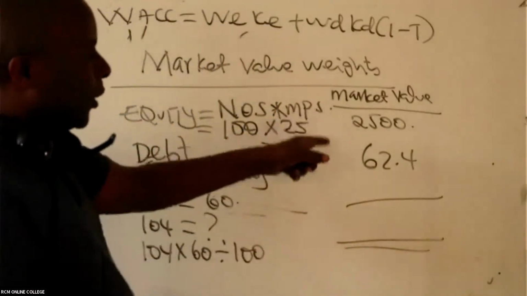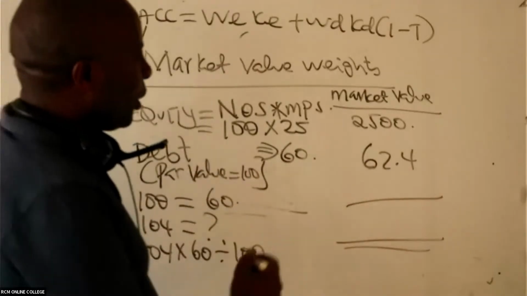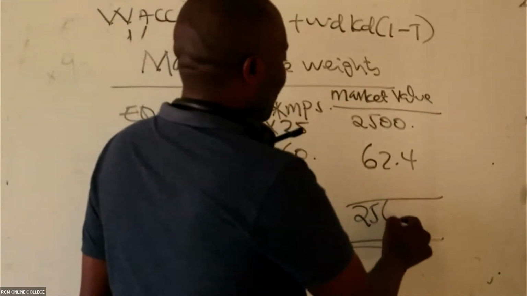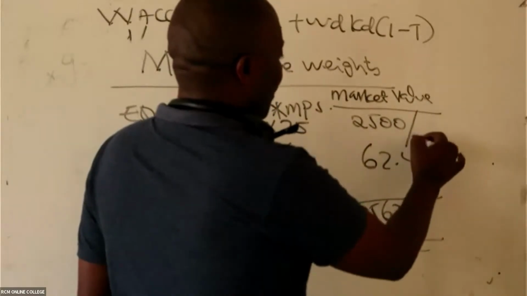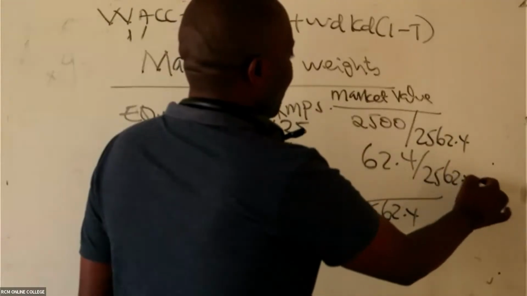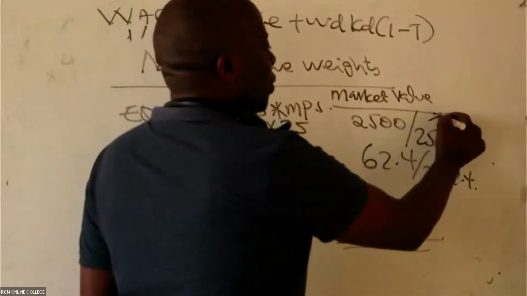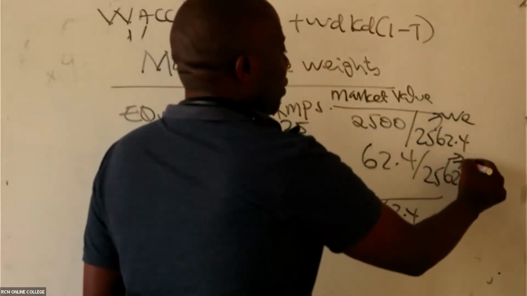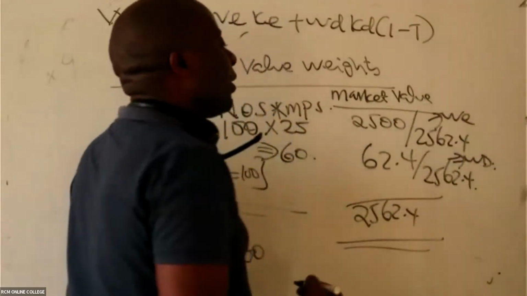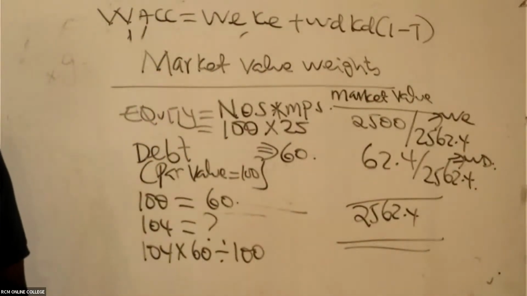So they give me the total here. When you add 2,500 plus 62.4, this will give me 2,562.4. So we divide by 2,562.4. These are now the weights. This is the weight of equity, and this is the weight of debt.